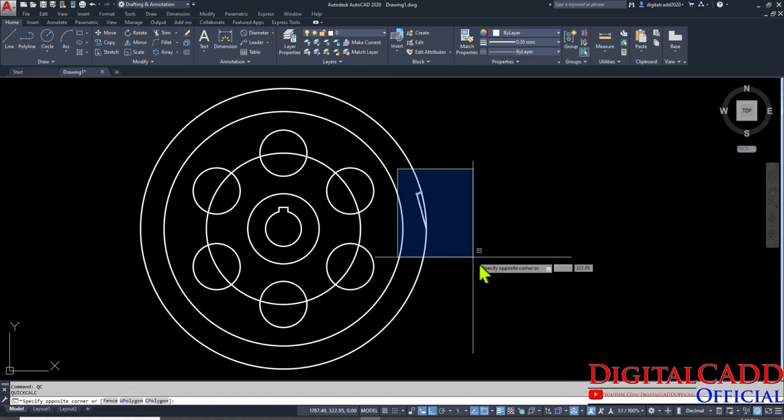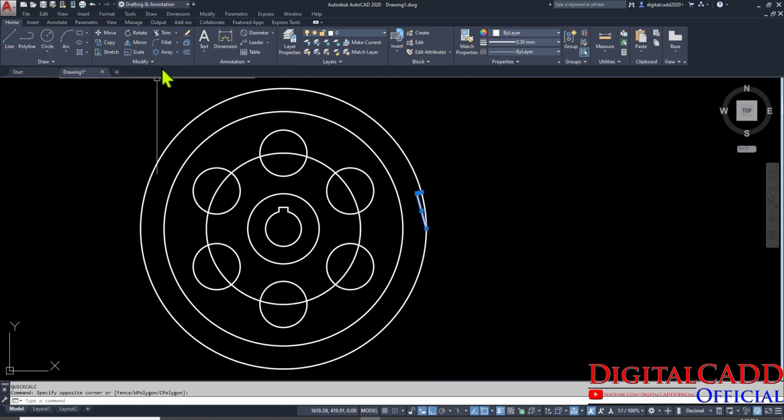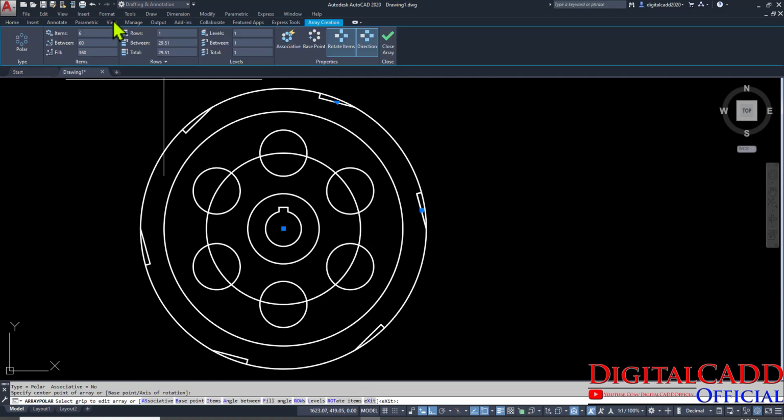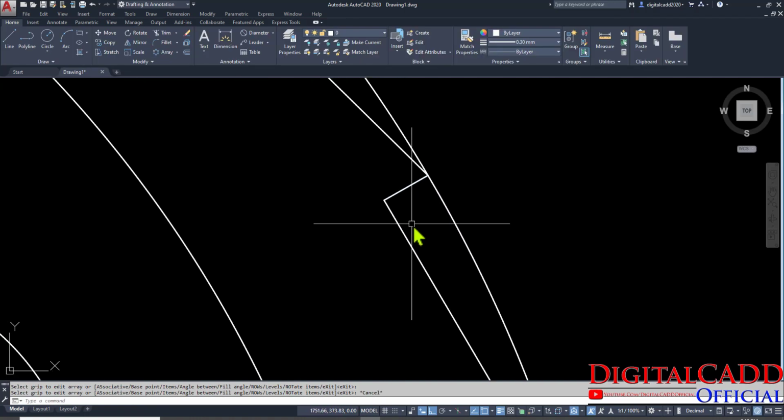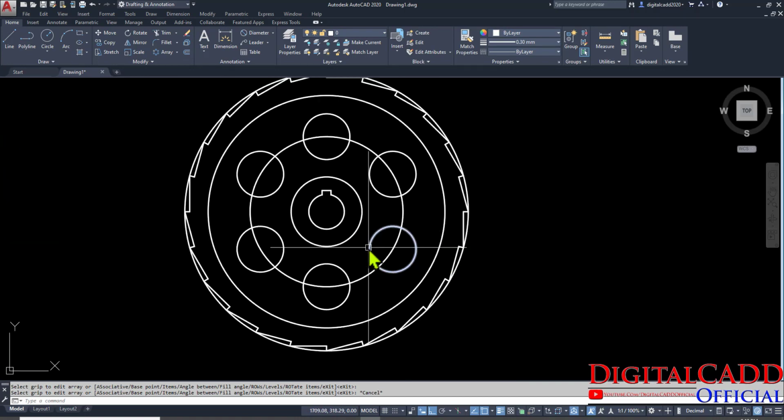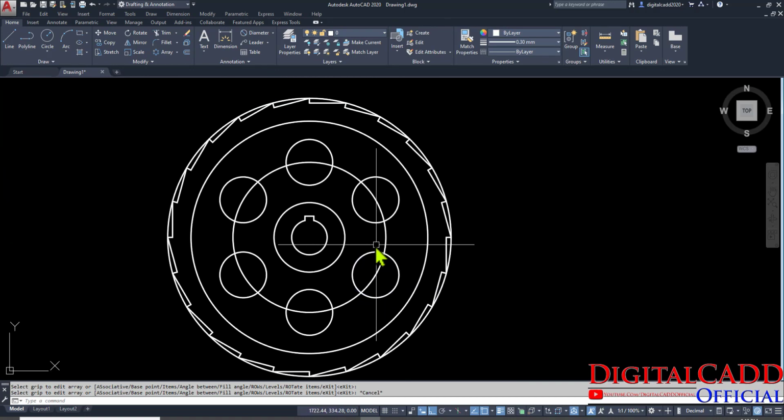Okay, so just select this one teeth, go to array option, select the center point, type the number of items here, that is 24. Here you can see we have created this teeth properly. Okay, this is very nicely done.